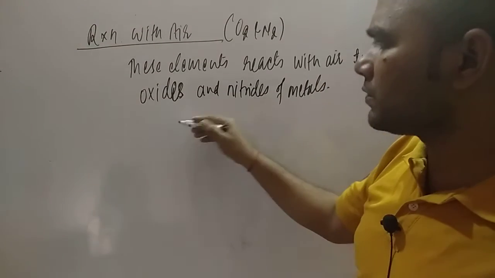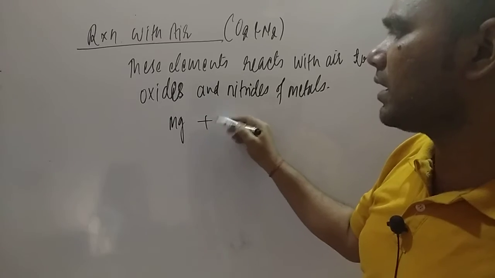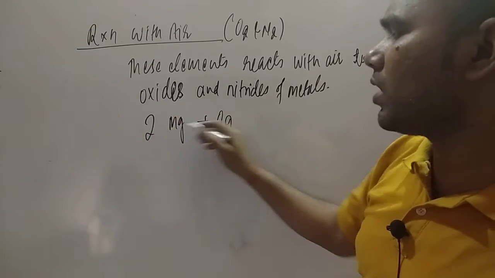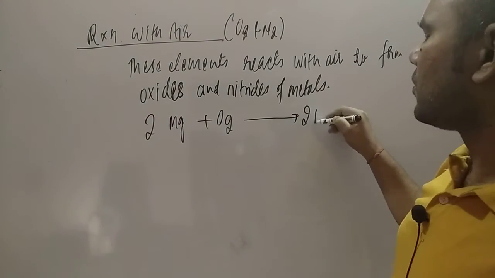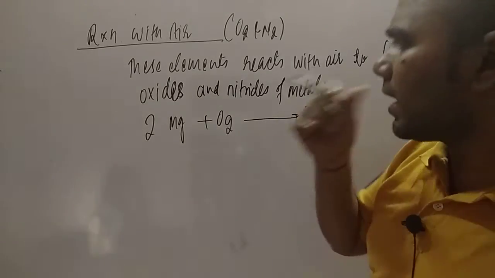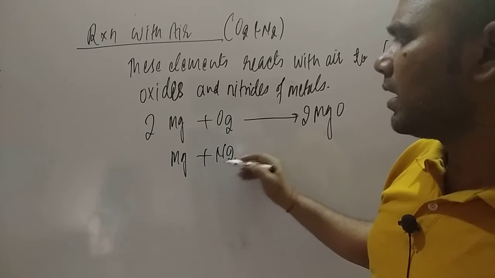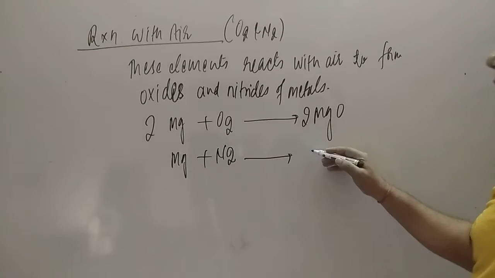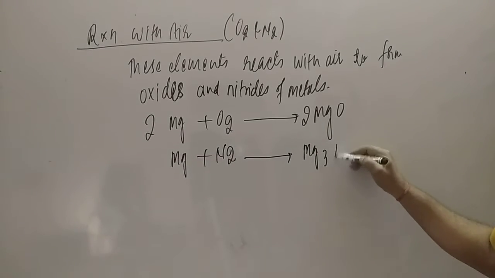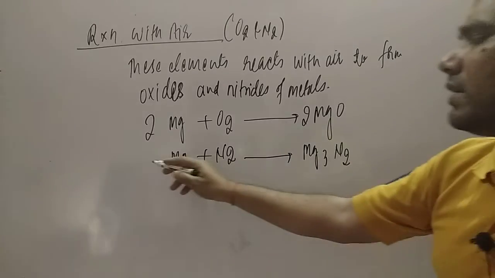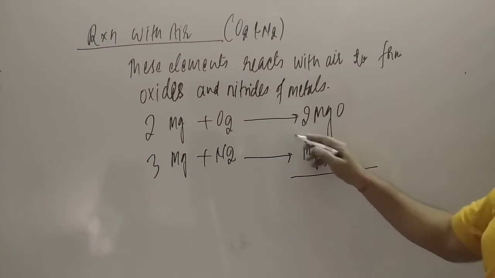For example, suppose we take Mg and it is reacting. Take two molecules, student, it will give 2MgO. If you have nitrogen, Mg plus N2, it will give Mg3N2, right? So here you can say there are three Mg atoms. This is the nitride and the oxide.